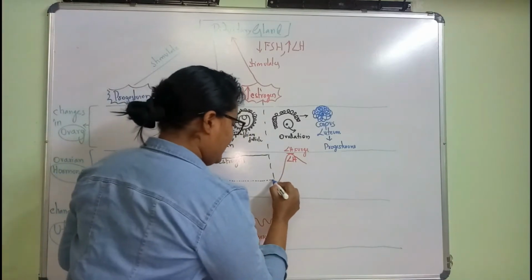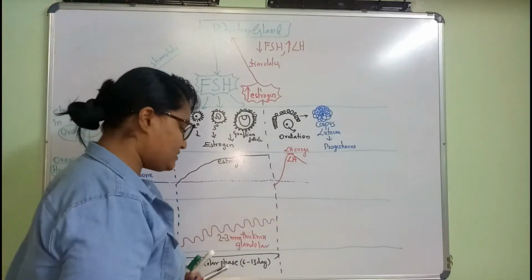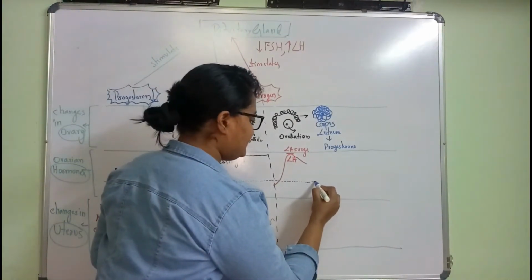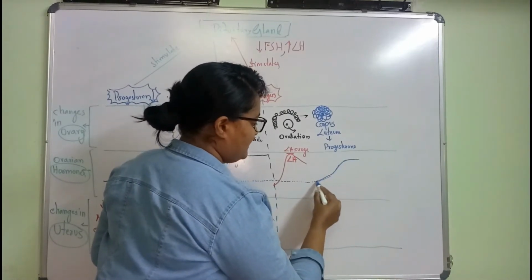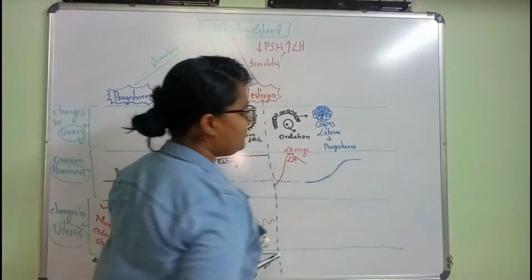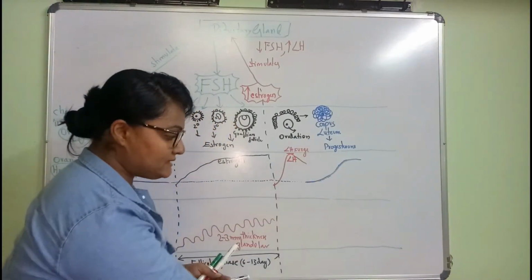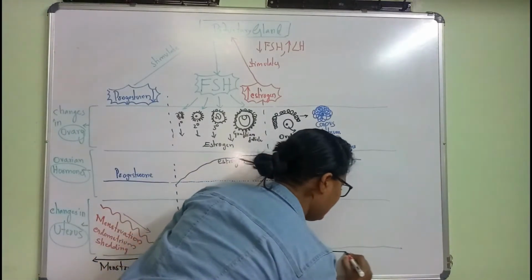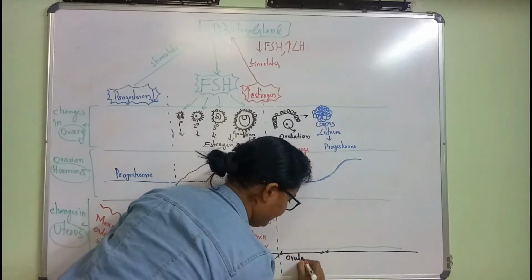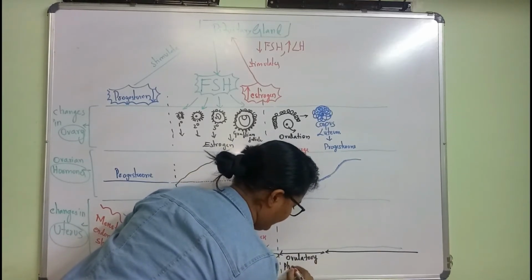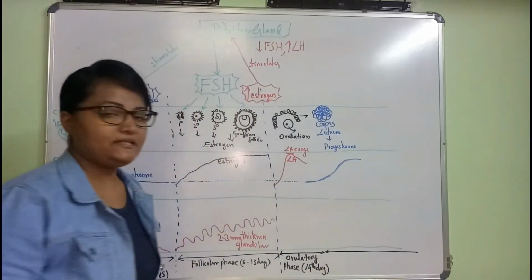Okay, so until here the progesterone hormone was decreasing, but soon after the ovulation, I'll write here, the progesterone hormone will increase, the level of progesterone hormone increases. Okay, and this leads to the next phase. This phase we can write as ovulatory phase, that is exactly at the 14th day.